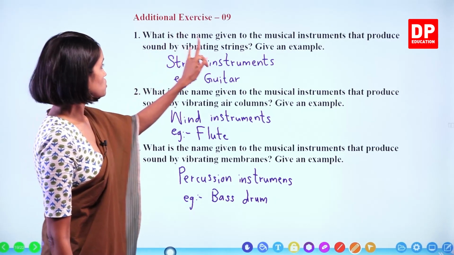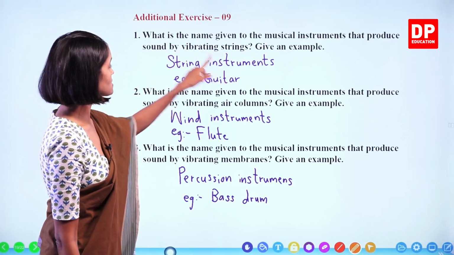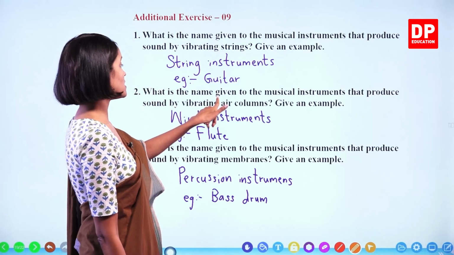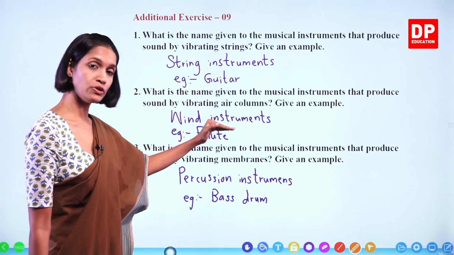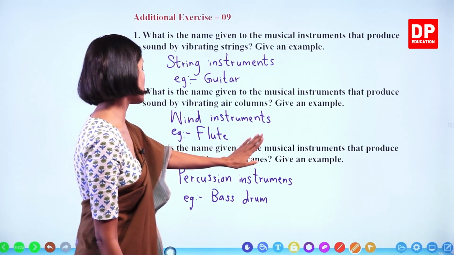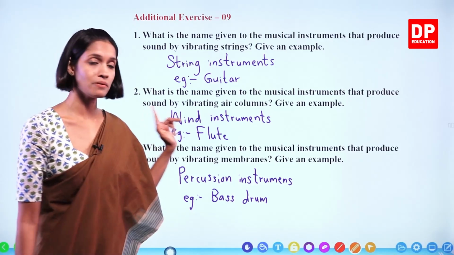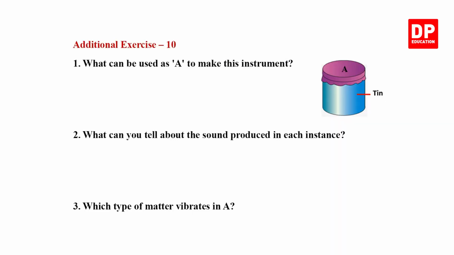The name of the instruments that produce sound by vibrating strings are called string instruments. Example, guitar. The instruments that produce sound by vibrating air columns are known as wind instruments. Example, flute. And instruments that produce sound by vibrating membranes are called percussion instruments. Example, bass drum. Right? We'll move on to the next. Right, children. This is the last exercise of this lesson.